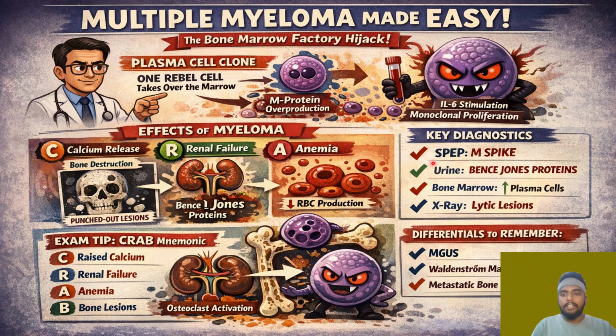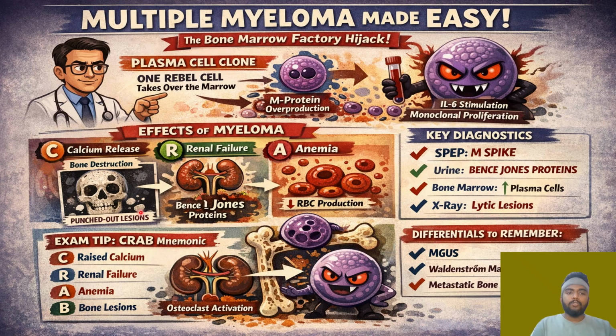The key diagnostic feature, the hallmark, I have told you: the M spike. On the serum protein electrophoresis, you will find the M spike in the gamma region. This is the most hallmark feature of multiple myeloma. In urine, you have Bence-Jones protein, which is nothing but the kappa and lambda light chains, excreted in our urine. So there will be Bence-Jones proteinuria. In the bone marrow, you have an increase in plasma cells, and X-ray will show lytic lesions.